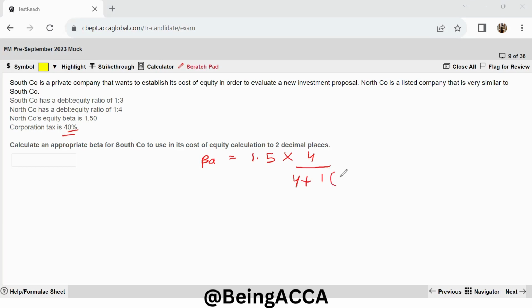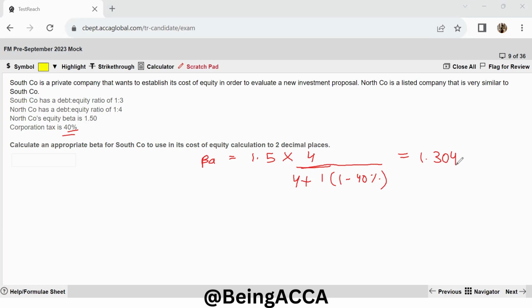So 1 into 1 minus 40%. If I solve this entire equation, I will have my answer of my asset beta as 1.304. Always remember that your beta equity will be greater than your beta asset. So your answer for beta asset will always be lesser than what your beta equity is. Now let's move to the second step.